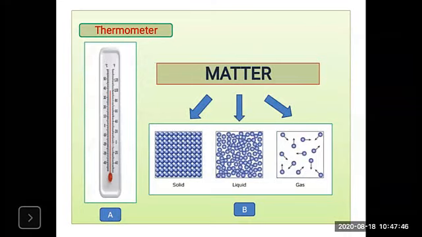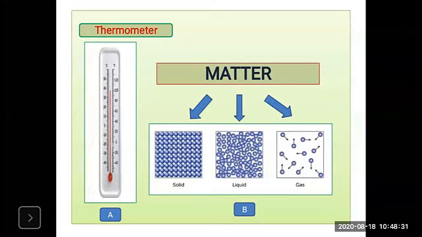Now what is meant by temperature? Temperature is nothing but the quantity which tells the thermal state of a body. It is the magnitude, so it determines the quantity of the thermal state of the body. That means our body temperature is 37 degrees Celsius. Again, the melting point and boiling point of water are 0 degrees Celsius and 100 degrees Celsius. This is your quantity. So temperature is a quantity which tells the thermal state of a body.